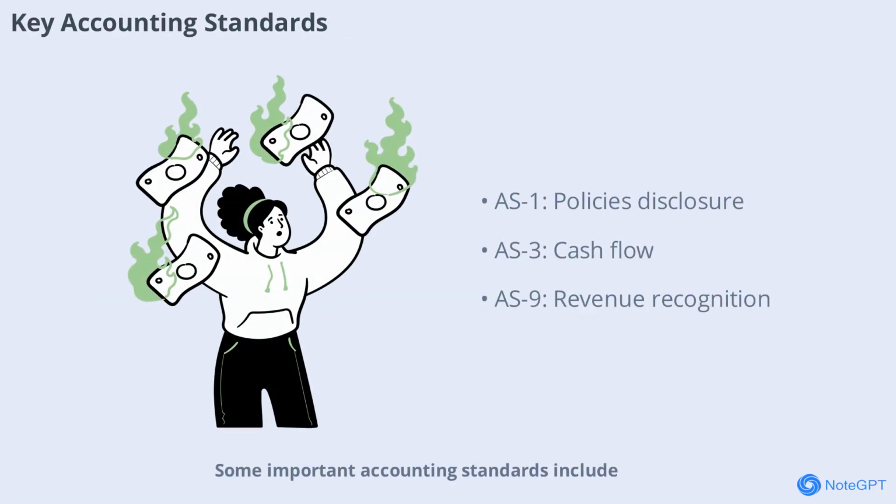Important accounting standards include AS1 disclosure of accounting policies, AS2 valuation of inventories, AS3 cash flow statements, AS6 depreciation accounting, AS8 research and development, AS9 revenue recognition, AS10 fixed assets, AS12 government grants, AS13 investment, and AS22 taxes on income. Each standard addresses specific aspects of accounting, ensuring clarity and uniformity.